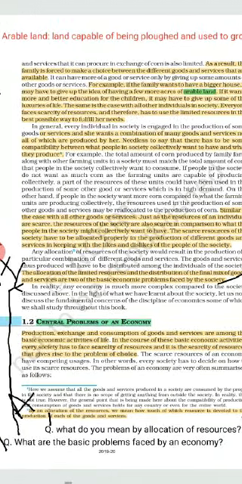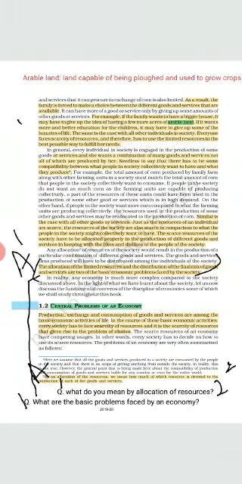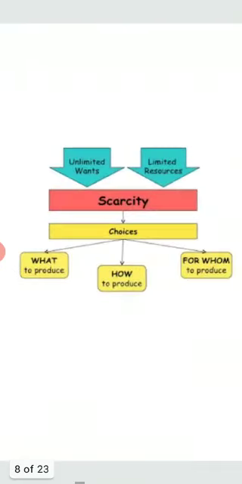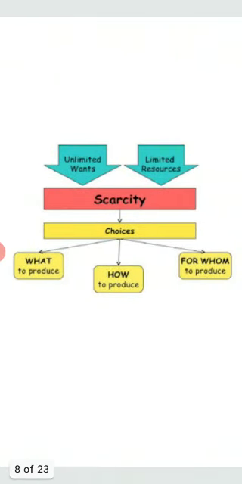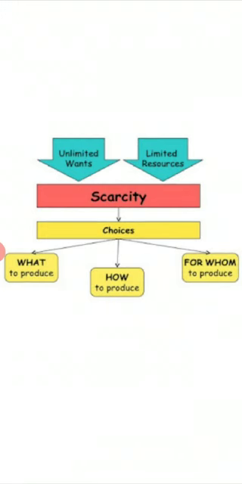First we will start with the definition of allocation of resources. What do you mean by allocation of resources? By allocation of resources we mean how much of which resource is devoted to the production of each of the goods and services. Now we will do this through this mind map. We know that our wants are unlimited and resources are limited. So three choices are there: what to produce, how to produce, and for whom to produce. These problems arise due to the scarcity of resources.